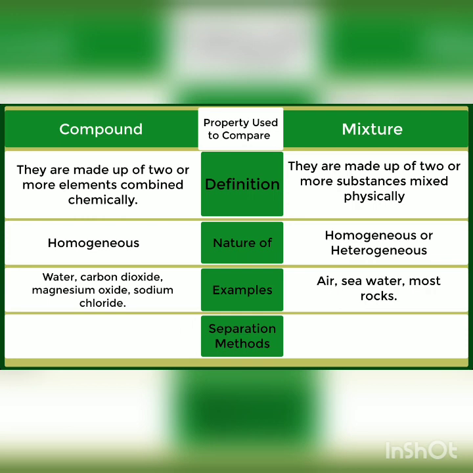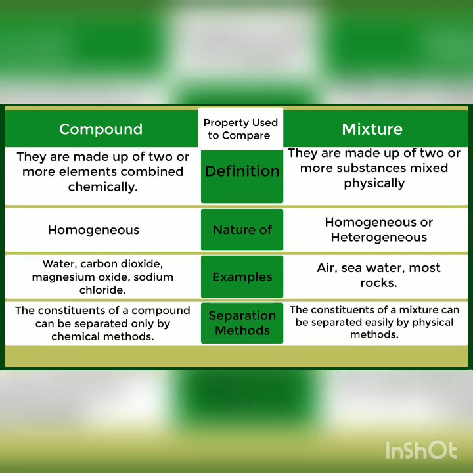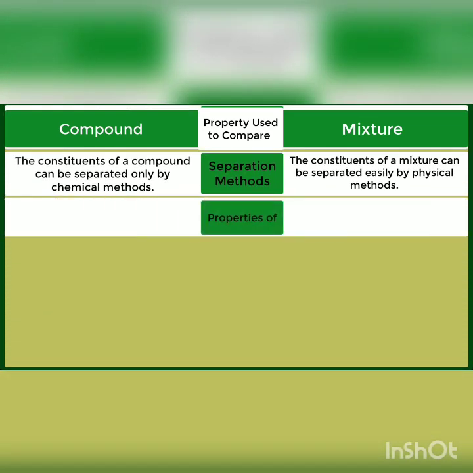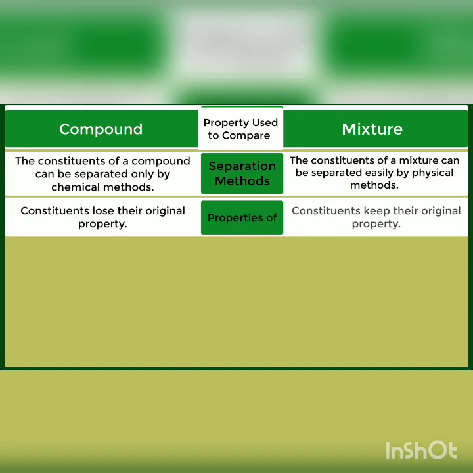Separation methods: the constituents of a compound can be separated only by chemical methods. The constituents of a mixture can be separated easily by physical methods. Properties of compound: constituents lose their original property. Properties of mixture: constituents keep their original property.